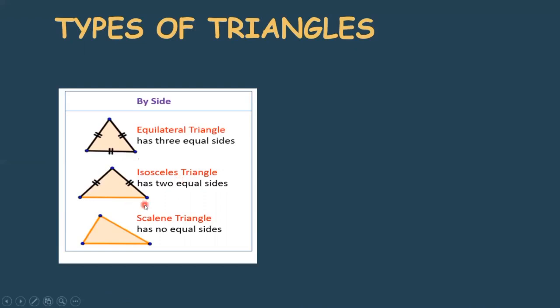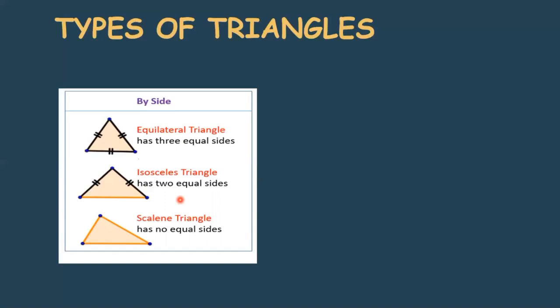Now let's understand the isosceles triangle. Yes, it is a triangle which has two equal sides. So a triangle with two equal sides, you can say it is an isosceles triangle. If so, what about a scalene triangle? A scalene triangle is a triangle with no equal sides, which means all three sides of the triangle have three different measurements.